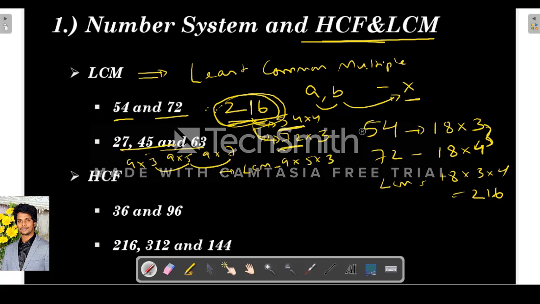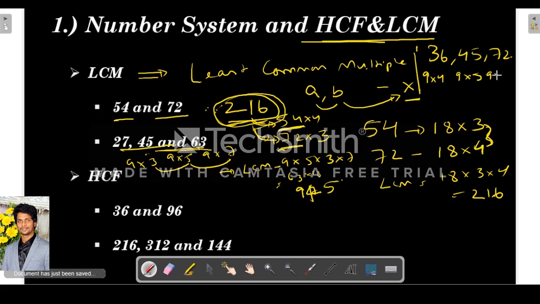So the LCM will be 9 into 5 into 3 into 7, which is 945. 945 is the LCM of 27, 45 and 63. So for example, take 36, 45 and 72. How do we find the LCM?